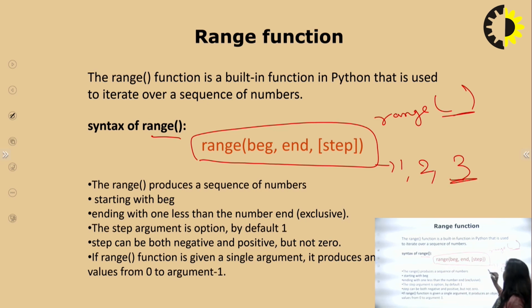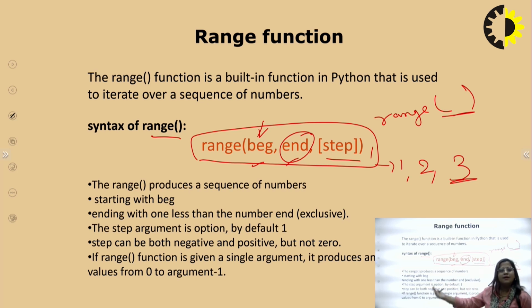And 3 parameters means the first number declares the beginning of any loop or sequence. The second parameter is the end, where it will move up to, and the third is the step, how much it will jump. If no value is given, then by default it jumps by 1. But if you define a number like 2, 3 or 4, it jumps 2 times, 3 times and 4 times. So the range produces a sequence of numbers, starting with the beginning and ending before the end number, exclusive.